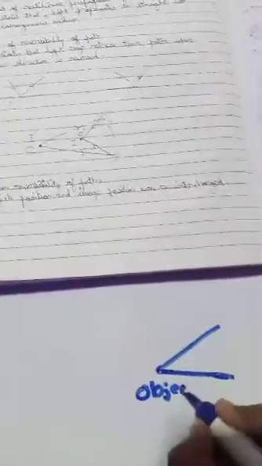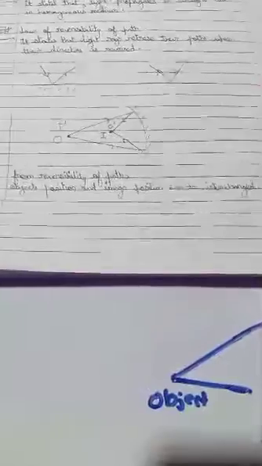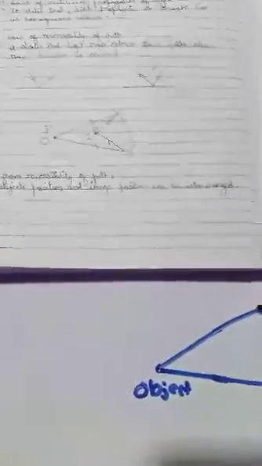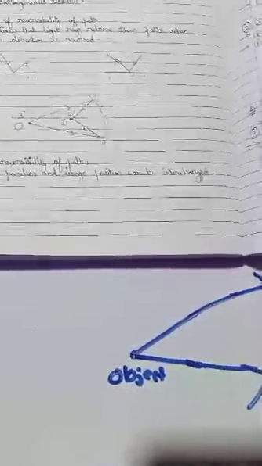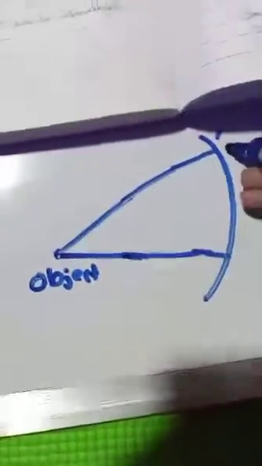So this is an object, let us write it as O. Here there is one opaque surface. Let me draw a bigger diagram for better understanding. This is an opaque surface, not a transparent surface. When the ray hits here, it will come back.